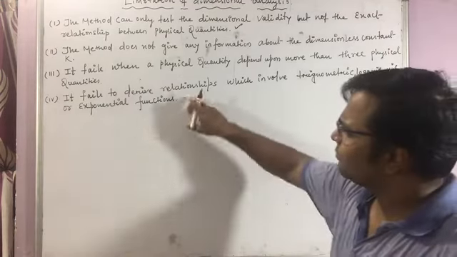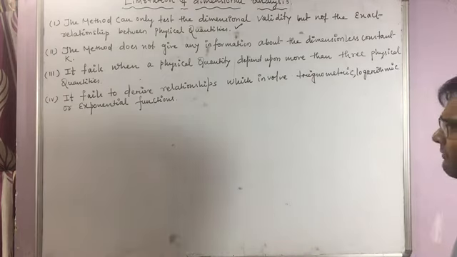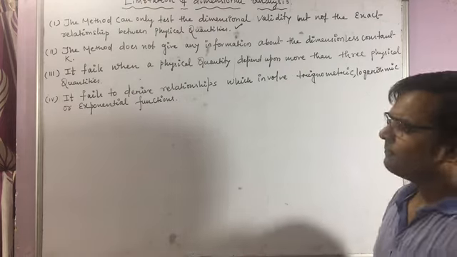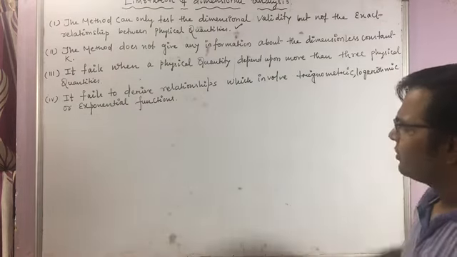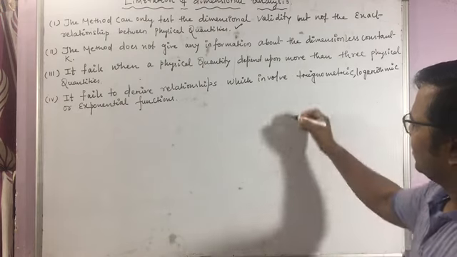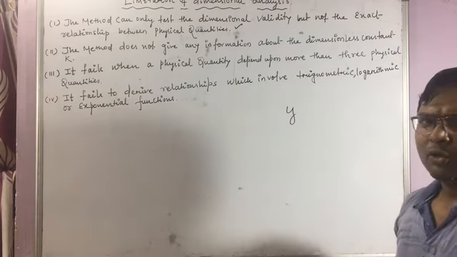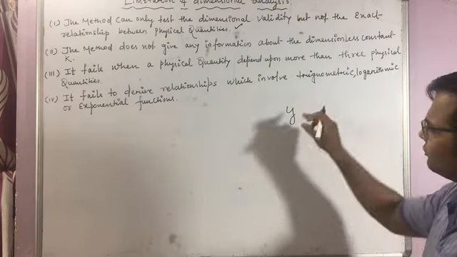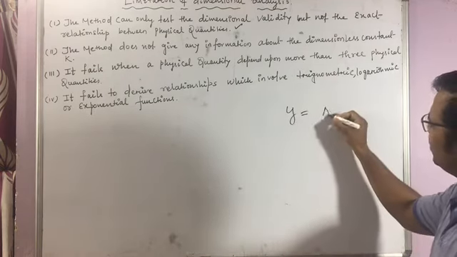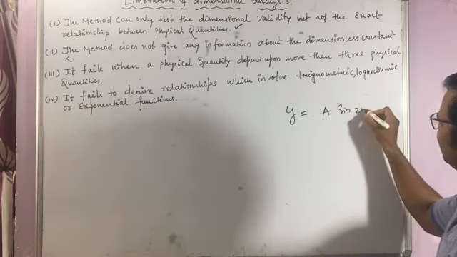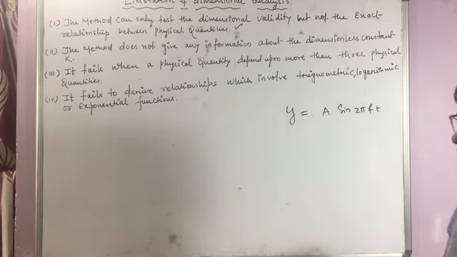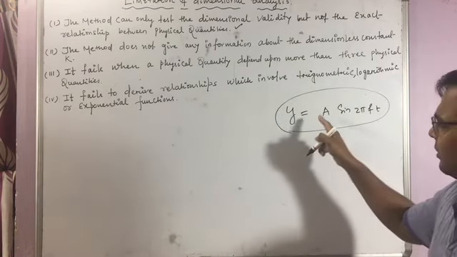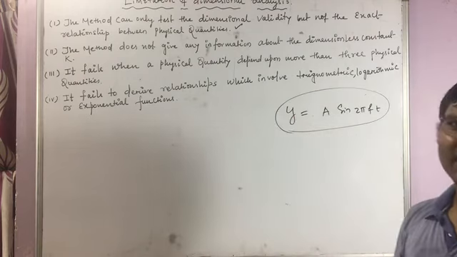And the fourth one is the most important limitation. It fails to derive relationships which involve trigonometric, logarithmic or exponential functions. Let us take an example. In your later chapters, in wave motion or simple harmonic motion, you are going to find the equation y is equal to A sin 2 pi f t. This kind of equation cannot be derived by using the dimensional analysis method.